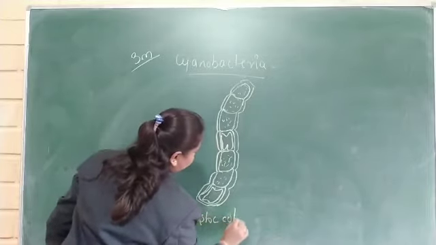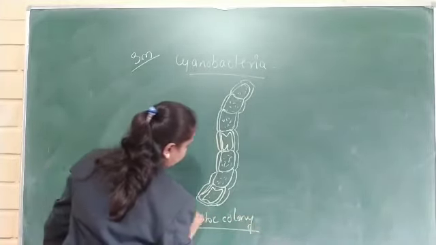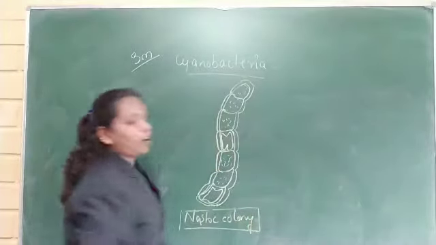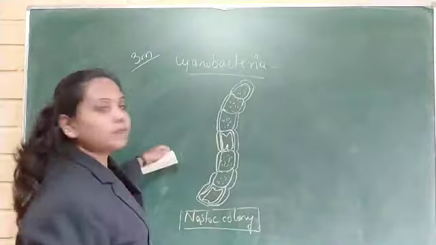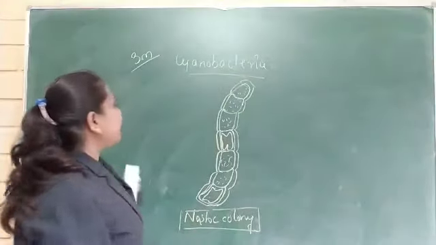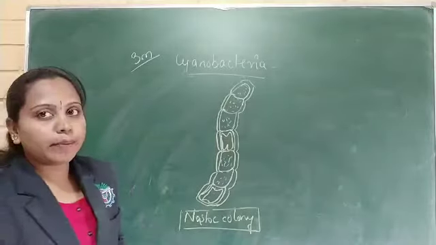Nostoc colony. Draw a neat and labelled diagram of nostoc filament. This one. Draw a neat and labelled diagram of nostoc colony or nostoc filament.